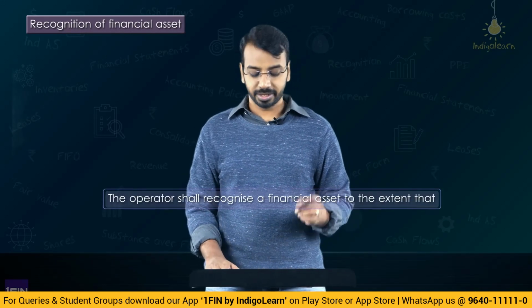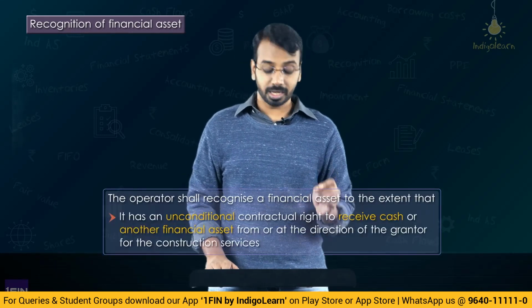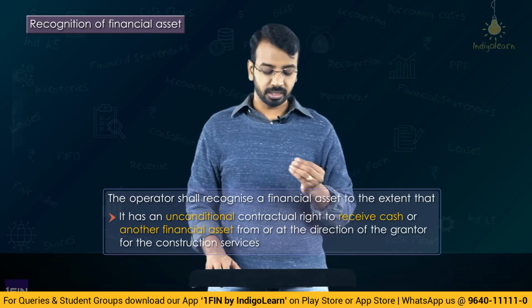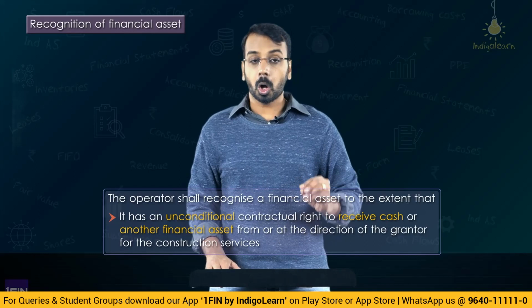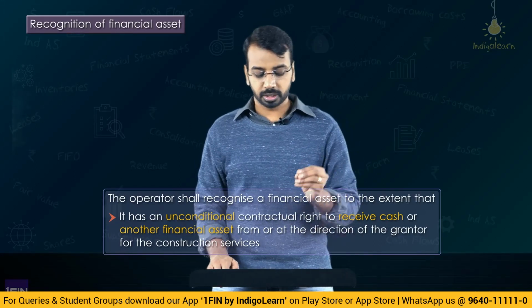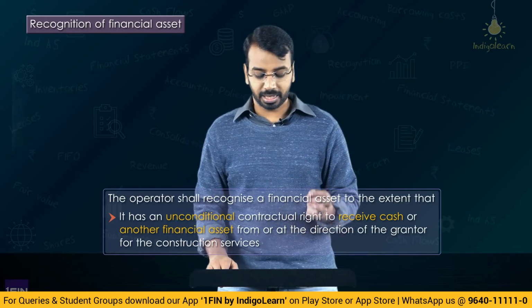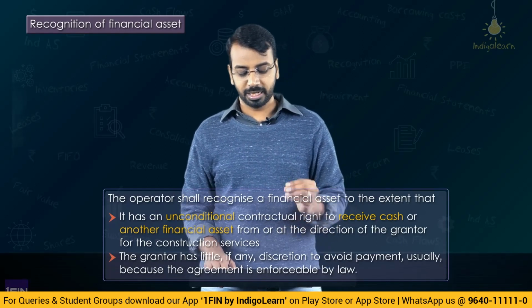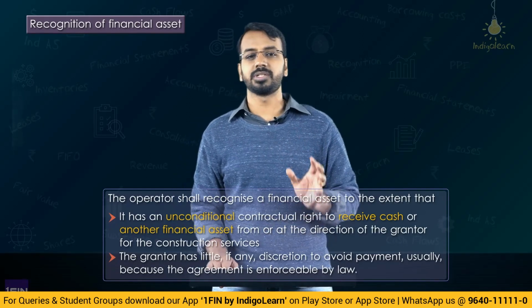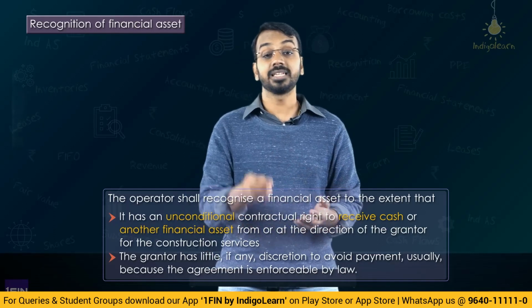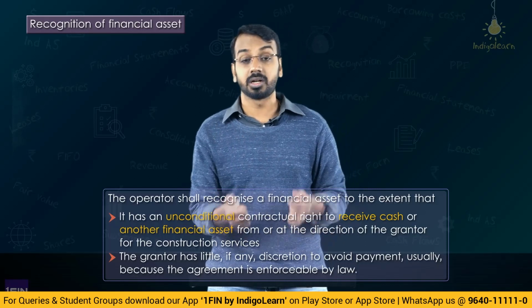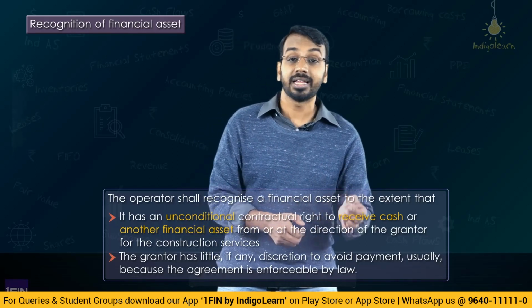Now, when we talk about recognition of financial asset, what the standard says is, the operator shall recognize a financial asset to the extent that it has an unconditional contractual right to receive cash or another financial asset from or at the direction of the grantor for the construction services, and the grantor has little discretion to avoid the payment because the agreement is enforceable by law. So basically, what are we saying? If the entity has an unconditional right to receive the payment from the grantor, then that is to be treated as a financial asset.